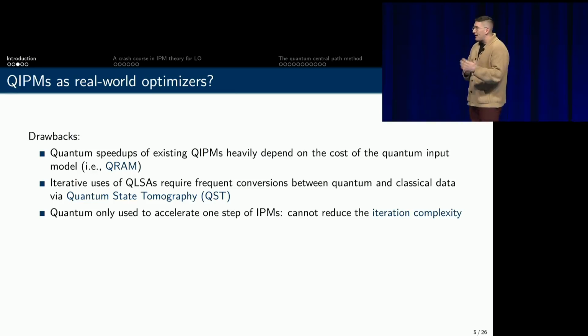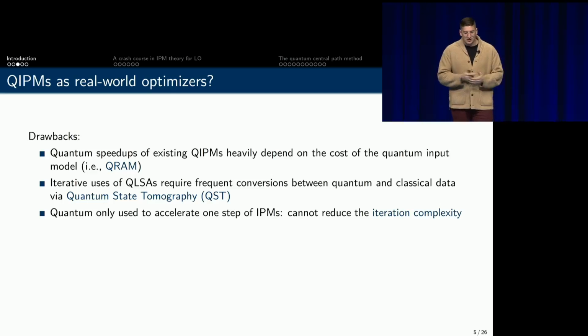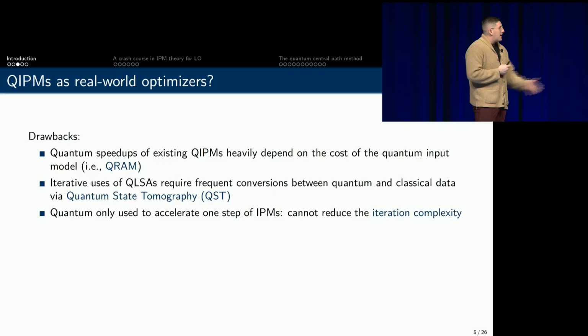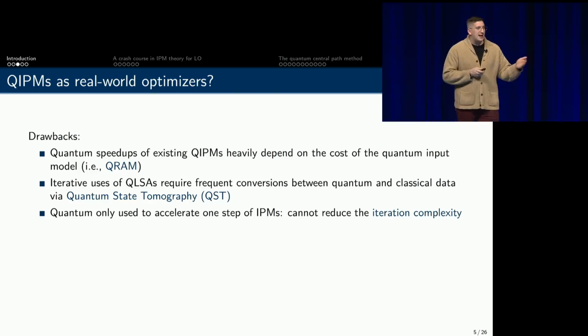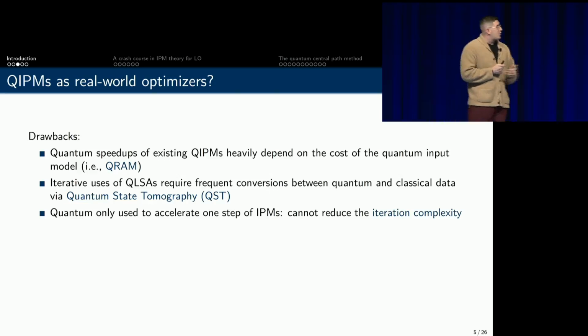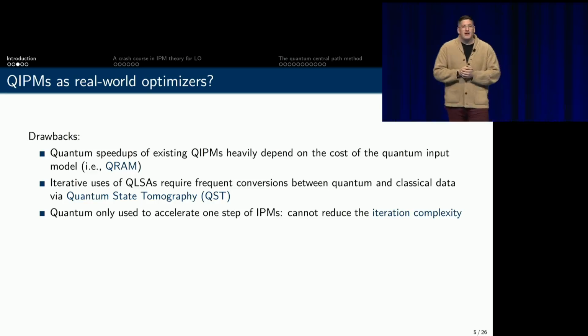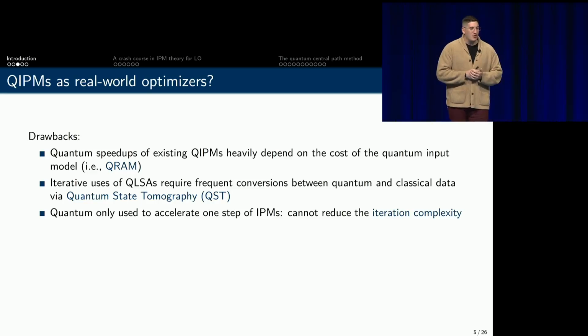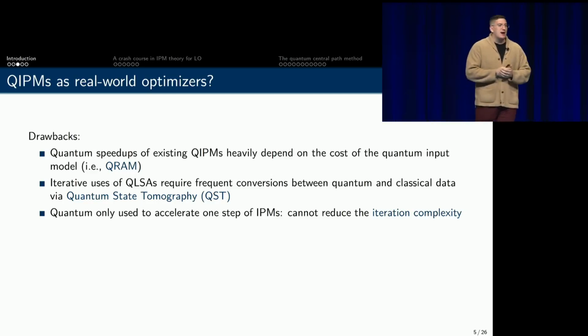And going back and forth in terms of this QLSA approach between quantum state tomography and the quantum linear systems algorithm, you end up picking up a lot of overhead by doing this sort of classical to quantum conversion. And in fact, if you really think about it more broadly, to date, quantum approaches for quantizing the interior point framework have basically sought to accelerate one step of the interior point algorithm. And thereby, it should be unsurprising that they cannot reduce the iteration complexity in general.